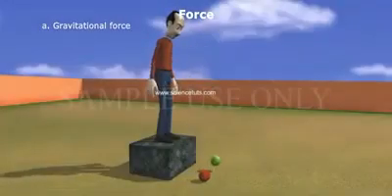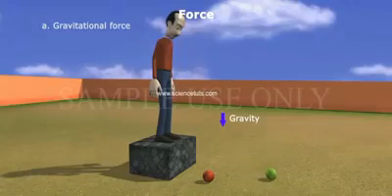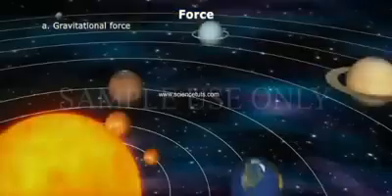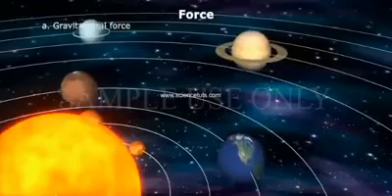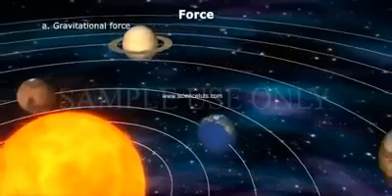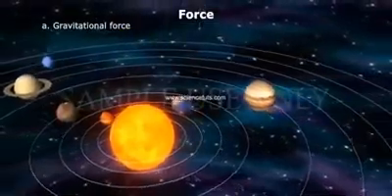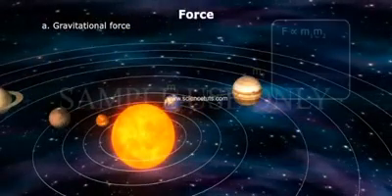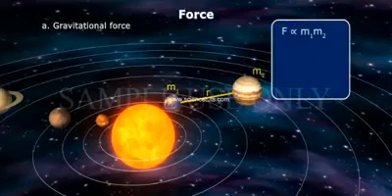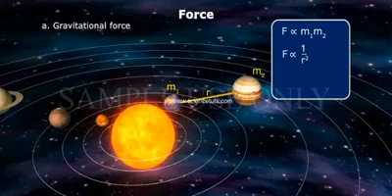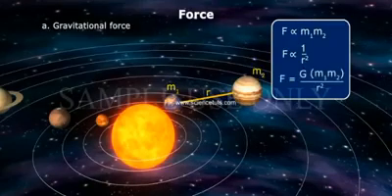Gravitational force, which is responsible for the attraction between various bodies in the universe. The magnitude of the force is directly proportional to the masses of the bodies and inversely proportional to the square of the distance of separation. F is directly proportional to m1 m2, and F is directly proportional to 1 by r squared. Therefore, F is equal to G m1 m2 by r squared.